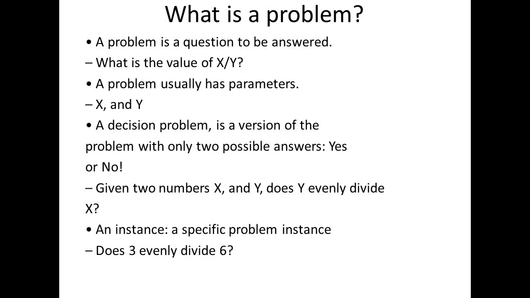For example, does 3 evenly divide 6? The answer will be either yes or no. So in this way, we have discussed the type of problem which is a decidable problem.